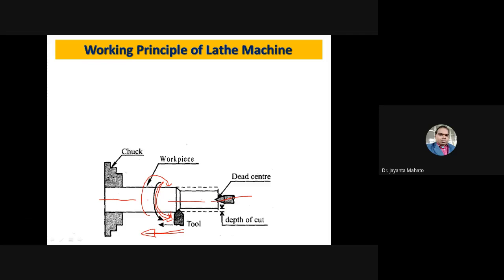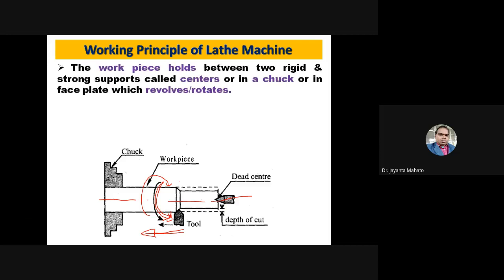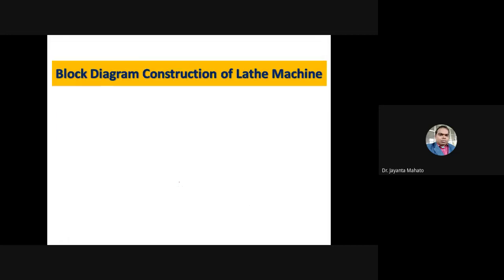So the tool travels along the axis of the workpiece while the workpiece rotates, and the material is removed from the workpiece. This is the working principle.